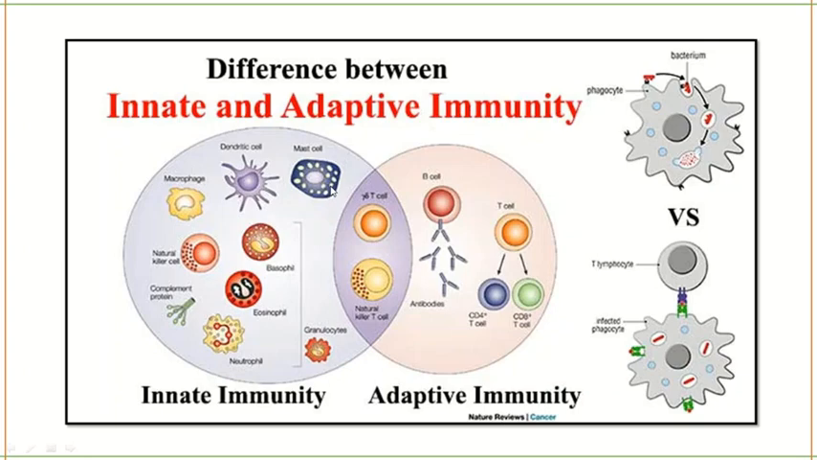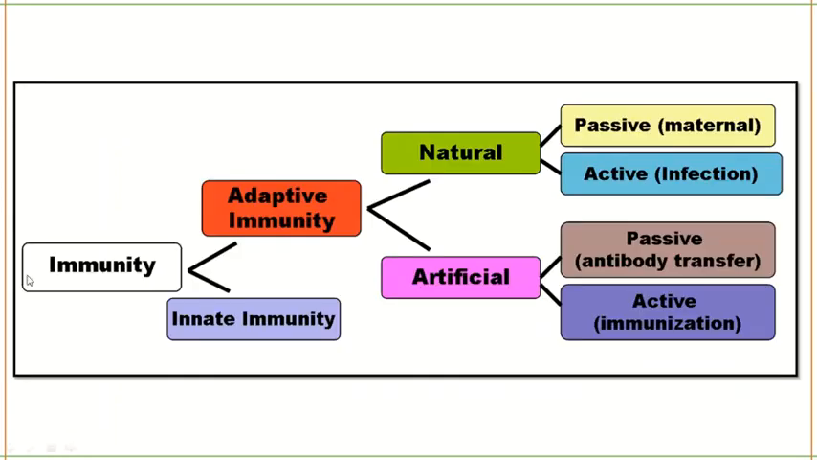Don't worry at all. Immunity can be classified as adaptive immunity or innate immunity. Adaptive immunity can be further classified as natural and artificial. In natural, you have passive and active. Active is through the infection your body is going through, and passive is through maternal antibodies. In artificial, you also have active and passive. Active is immunization or vaccination, and passive is antibody transfer.